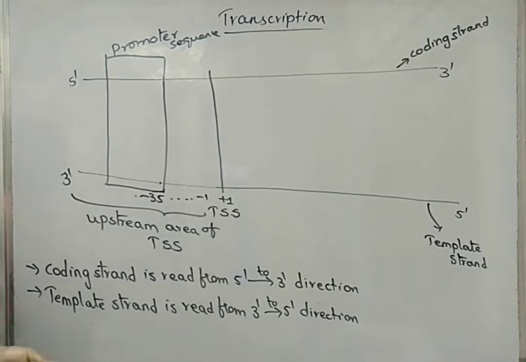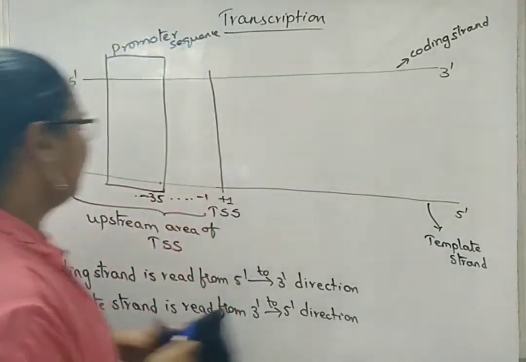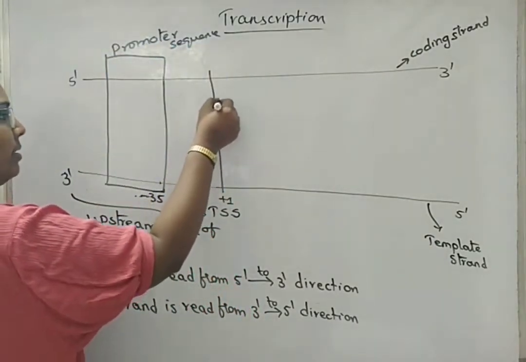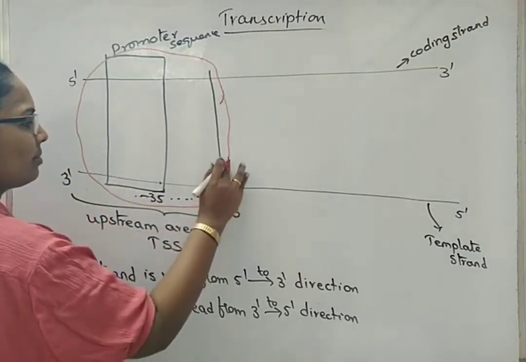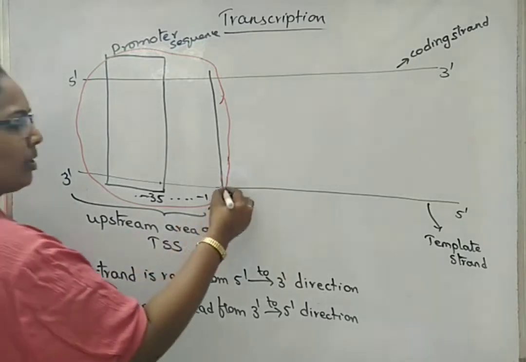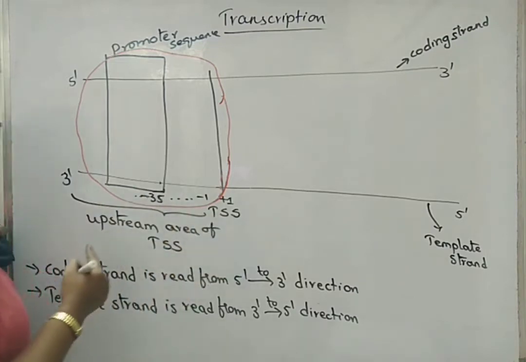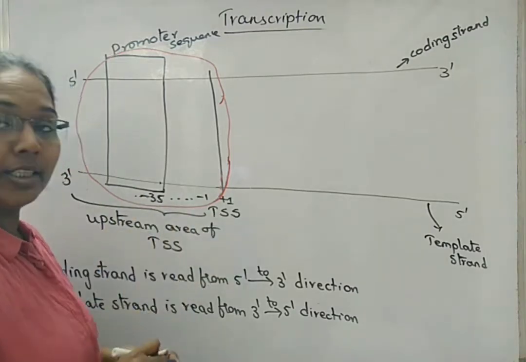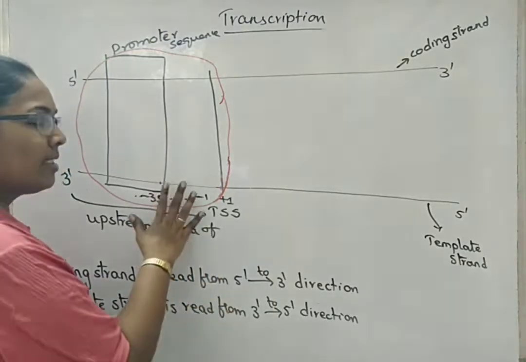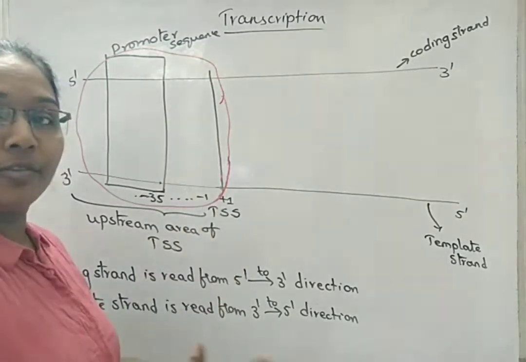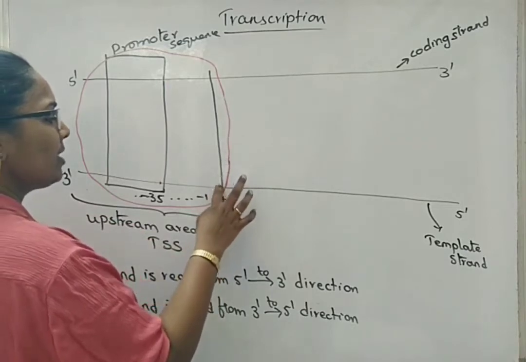Now, where does this RNA polymerase bind? RNA polymerase can bind by occupying all this area, which I am marking with a red color marker. So here the RNA polymerase has also occupied the transcription starting site. RNA polymerase 2 has a special nature of initiating or adding nucleotides to itself because it doesn't need an RNA primer for the addition of new nucleotides. So in case of transcription, there is no existence of an RNA primer.